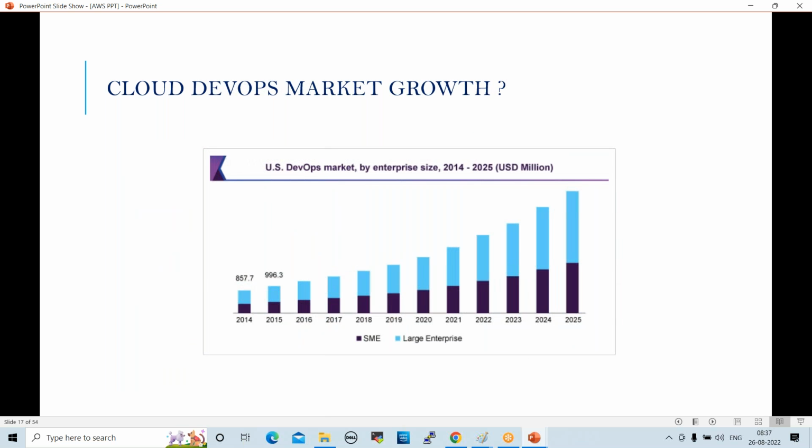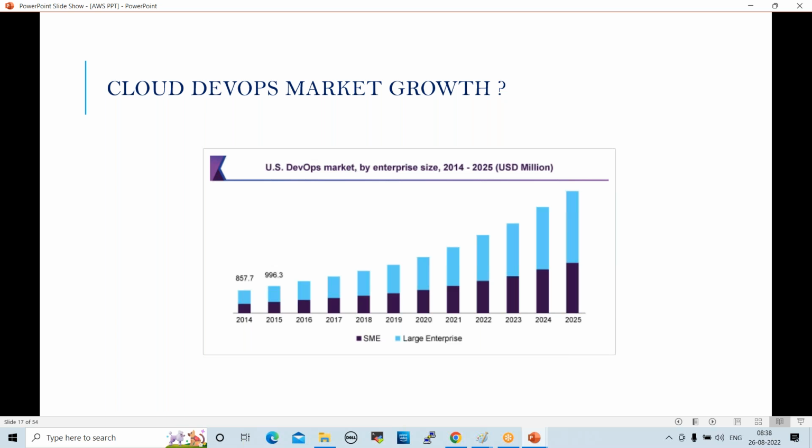Next one, cloud DevOps market growth. See here, since 2014 the market is growing like this. So cloud DevOps market, right? Coming 15 years minimum, the market would be like this only. Since 2012 I'm seeing cloud and DevOps, it's growing like this.